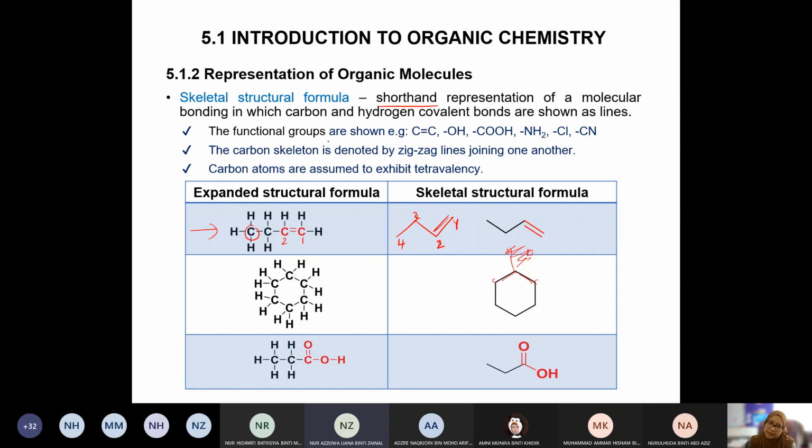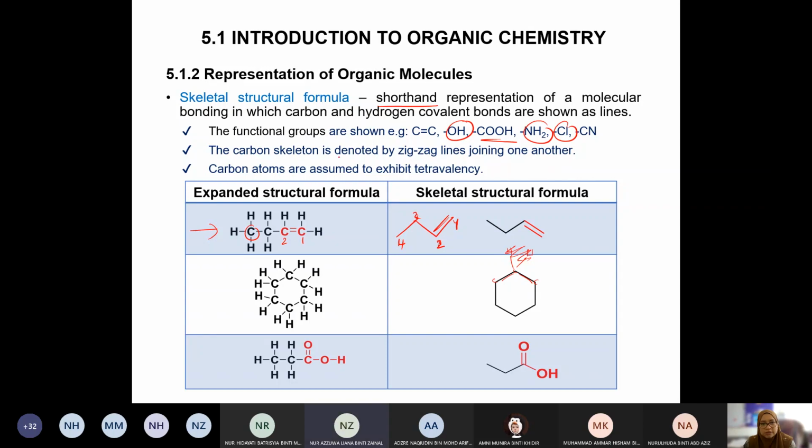For skeletal, if it is carbon single bond carbon single bond carbon, we don't usually show the carbon-carbon. But if there is a double bond or a functional group here, we will show it. We will write the OH like that. This applies to OH and other functional groups. NH2, Cl, we must write. What we don't write is only carbon and hydrogen. Functional groups we show.